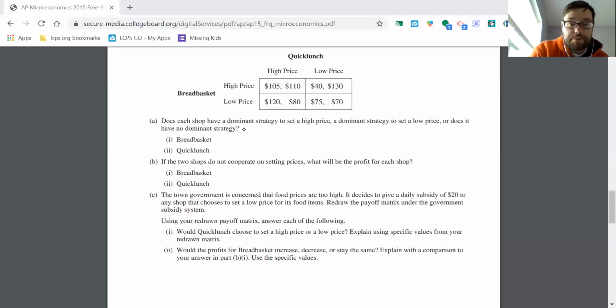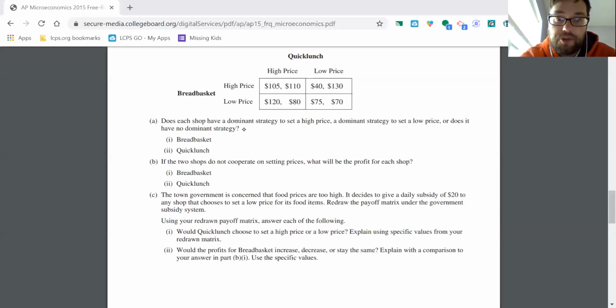Now let's go to part B. If the two shops do not cooperate in setting prices, what will be the profit for each shop? So this is essentially asking you which box, given what we know, they are going to end up in. So let's think about this. Let's erase this stuff here. We know, and it was given at the beginning, that each firm knows the payoff matrix. So we know Breadbasket is going to go low price.